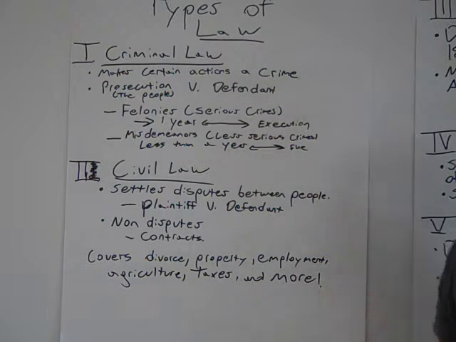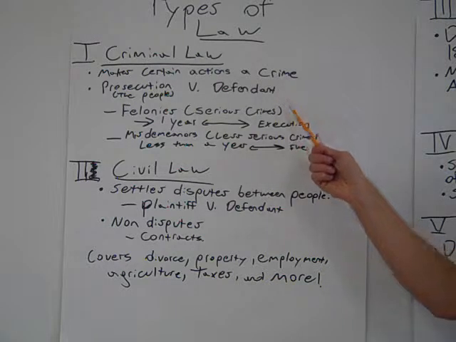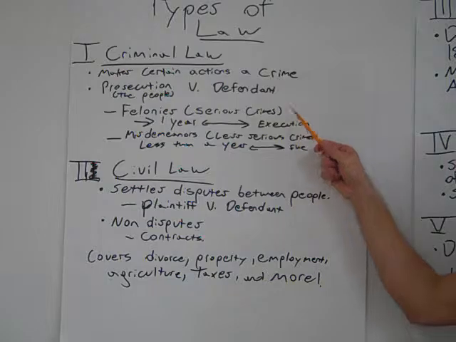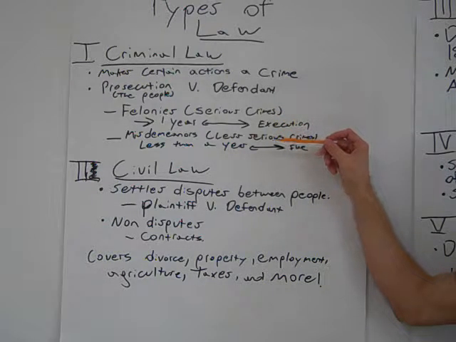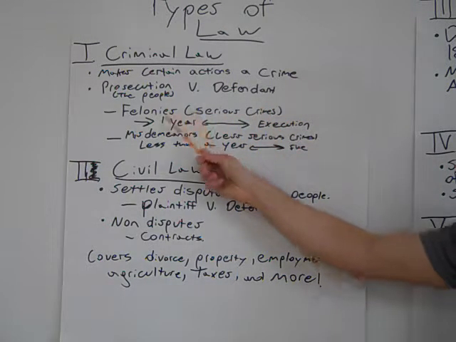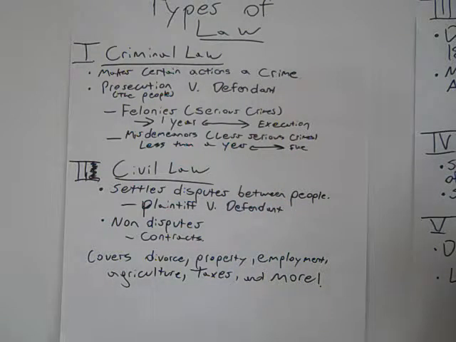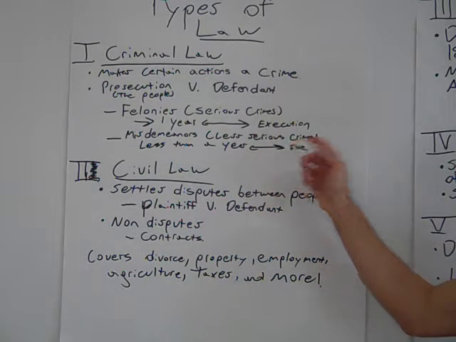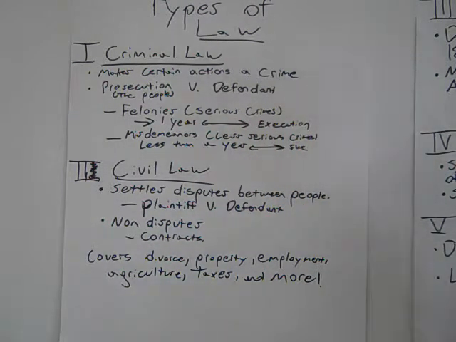We've got criminal law. They make certain actions a crime. You have prosecution versus defendant. Prosecution is the people. There are two types of criminal laws. Those are felonies, which are serious crimes. If you get convicted of a felony, you get 1 year to life or execution. Those are the consequences for felonies. Less serious crimes are called misdemeanors, and that could be a year in jail to a fine.